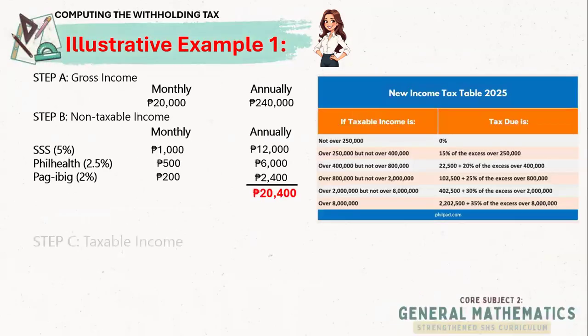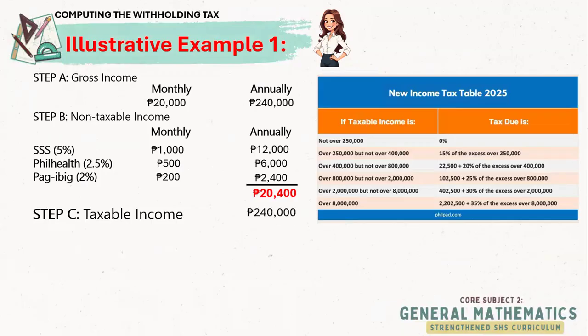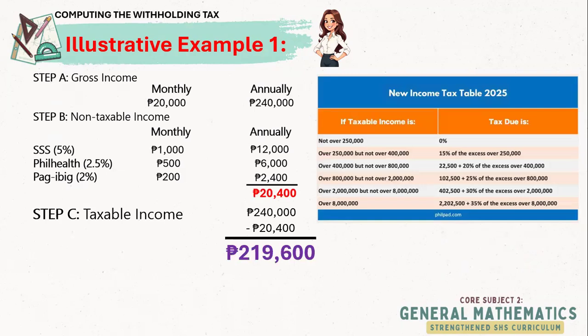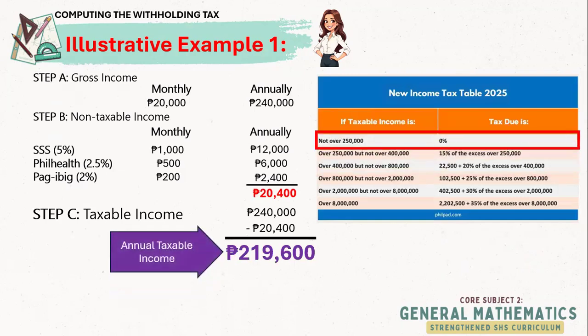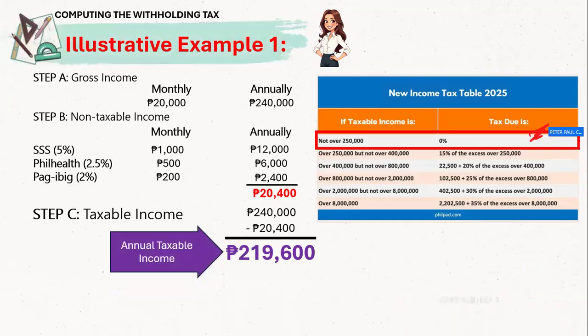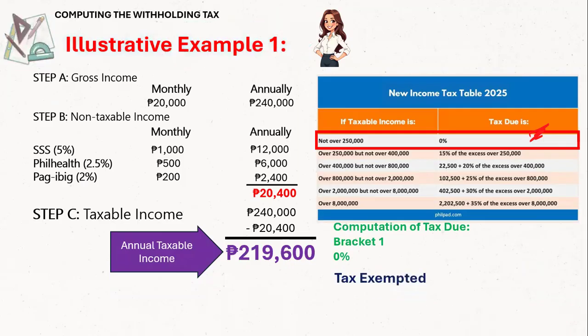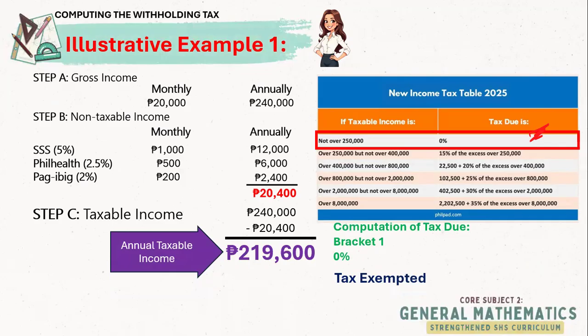For step C, you get the taxable income. So that's 240,000. We deduct it from B. So that's A minus B. So we get 219,600. So notice that this is the annual taxable income, and it falls under the first bracket. So for the computation of tax due, it belongs to bracket 1. So therefore, if it is, the tax due is 0%. So therefore, Carla here is tax exempted.